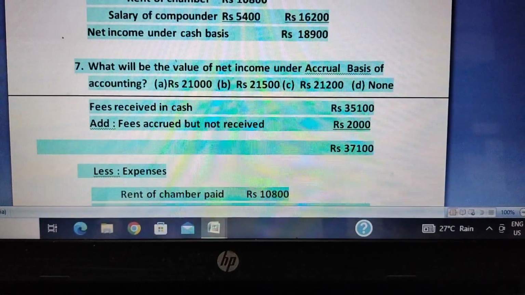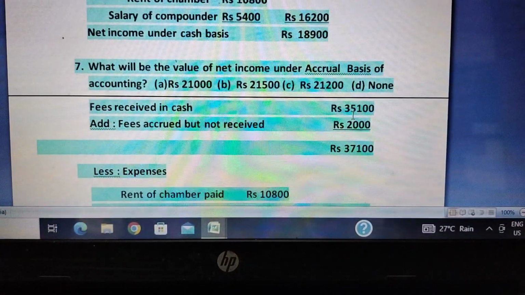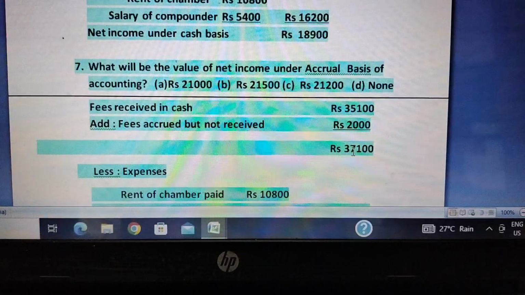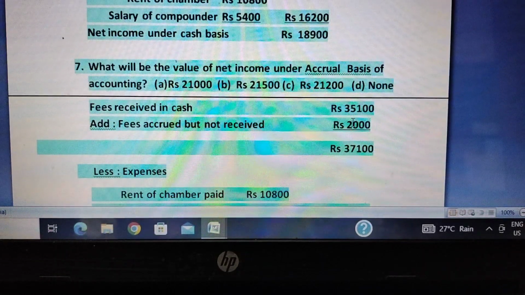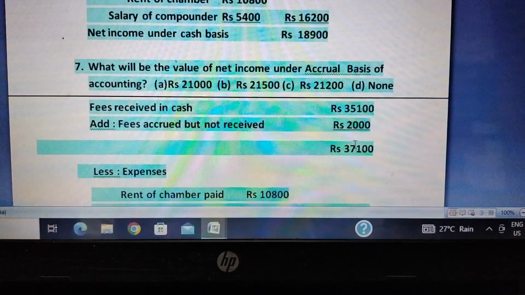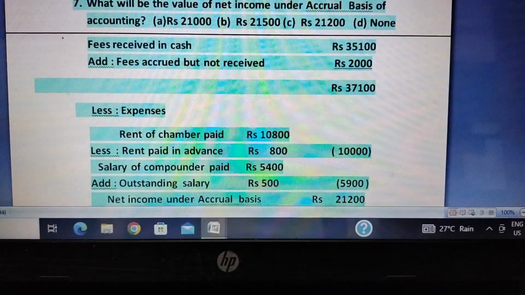So the total income for the year will be 37,100: received 35,100, not yet received 2,000. We add both. From this total, we have to deduct expenses, whether paid or due.